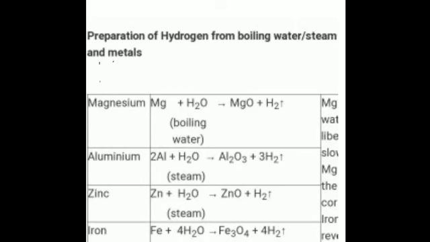Then other metals like zinc, iron, aluminium will react with steam, and instead of hydroxide they form the metal oxide: magnesium oxide, aluminium oxide, zinc oxide, or ferric oxide. Is that clear? And the reaction between iron and water is a reversible reaction. Is it clear?